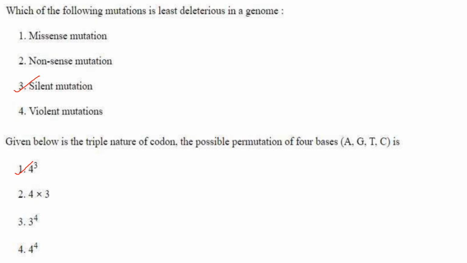Then next one. Which of the following mutation is least deleterious in the genome? It is silent mutation. Why? Because silent mutation does not change the amino acid sequence of a protein. So it is less deleterious. Then next one. Given below is the triple nature of codon. The possible permutation of the 4 bases is, so that is naturally given when you learn codons. It is 4 raised to 3, that is 64. 64 can code for 20 amino acids.